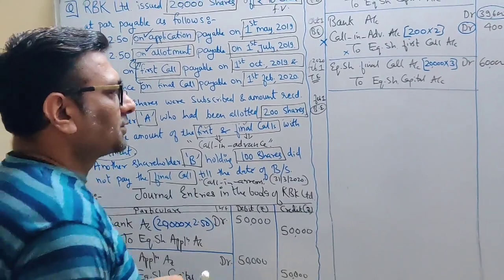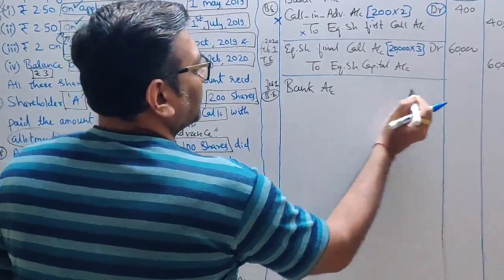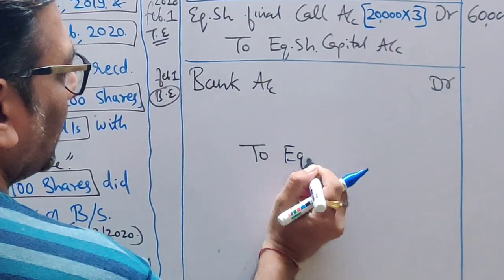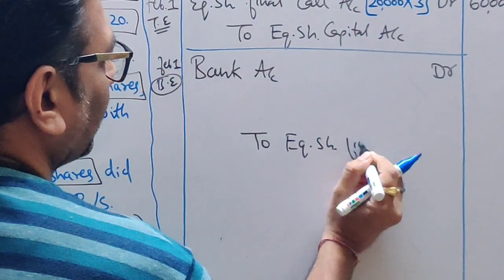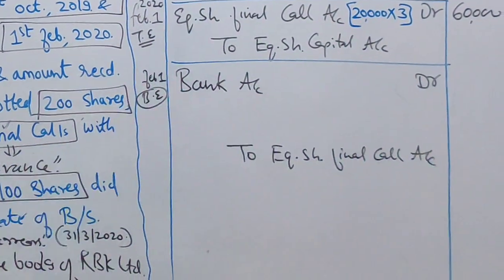So tell me the normal entry, students. Bank account debit to equity share final call account. This is your normal bank entry.